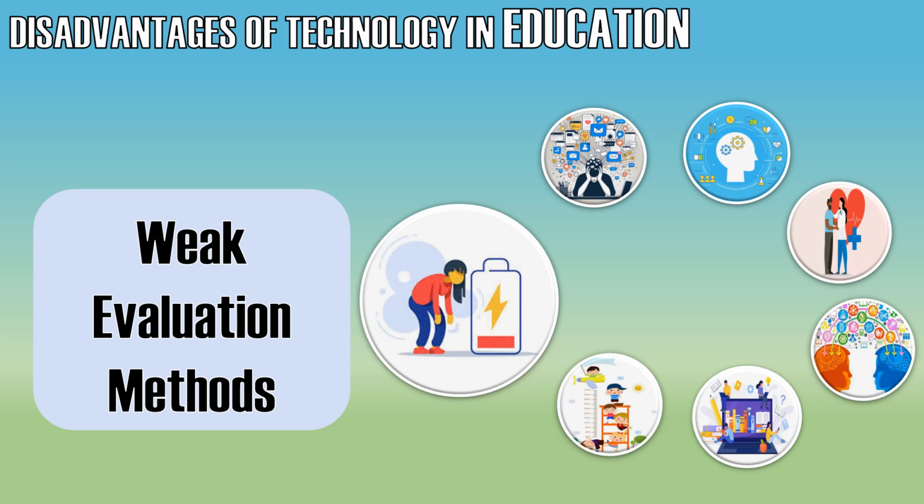Weak evaluation methods such as over-reliance on quantitative data, lack of long-term studies, reliance on self-reported data, and failure to consider contextual factors can hinder our understanding of the true disadvantages of technology in education. It is imperative to employ a more comprehensive and nuanced evaluation approach to ensure a more accurate assessment of the impact of technology on educational outcomes.